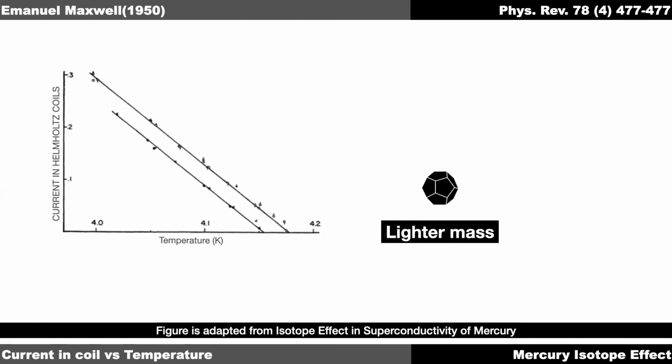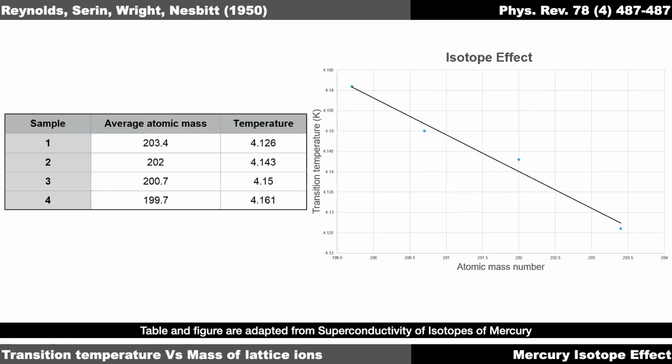One of the ways to look at this theoretically, which Bardeen gave, was that a lighter mass would be easier to oscillate when an electron comes and interacts with it, compared to a heavier mass, which would have a greater inertia and therefore be more difficult to oscillate, and therefore the transition temperature would be inversely proportional to mass. So the heavier the mass, the lower the transition temperature.